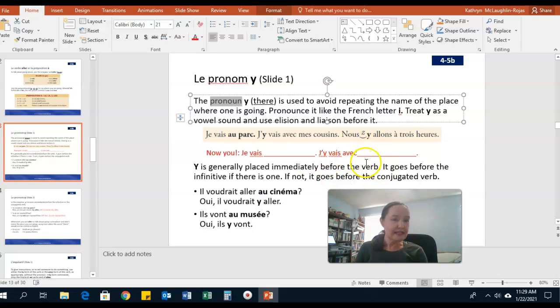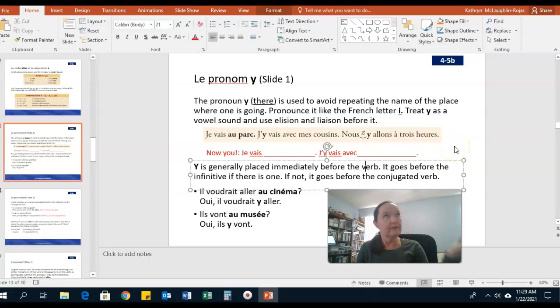And then in the second sentence, you can say who you're going to that place with. So, j'y vais avec ma mère, my mom. J'y vais avec mon père. J'y vais avec ma sœur, avec mon frère, avec mes amis. Okay, so you can choose any that you would like to do there. So, in this interaction coming up, just say where you are going and who you're going there with.